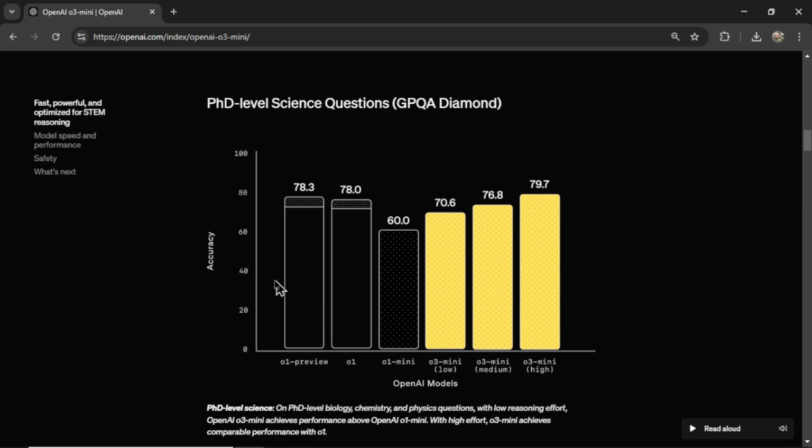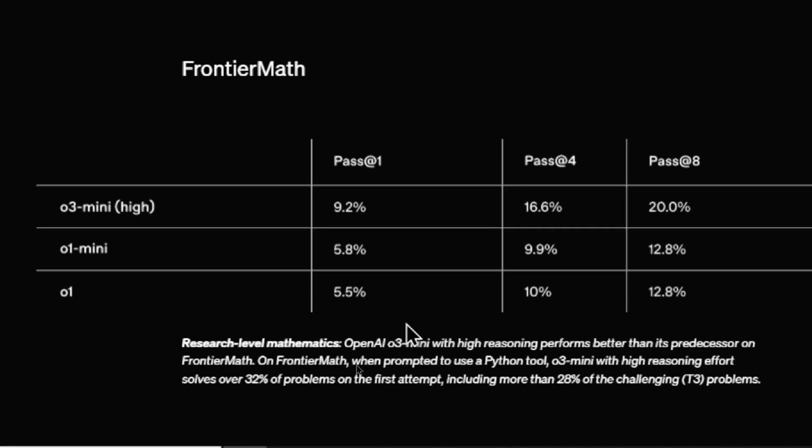With science questions, all of these are pretty similar. The ones I want to look at is o1, that's 78%, and o3 Mini High is 79.7%. So again, it's scoring a little bit higher. Here is the chart on Frontier Math, and they mention that this is a new benchmark test made specifically for these kinds of models. And we can see that o3 Mini High, so look at the model at the top of the chart, it outperformed all the other models.